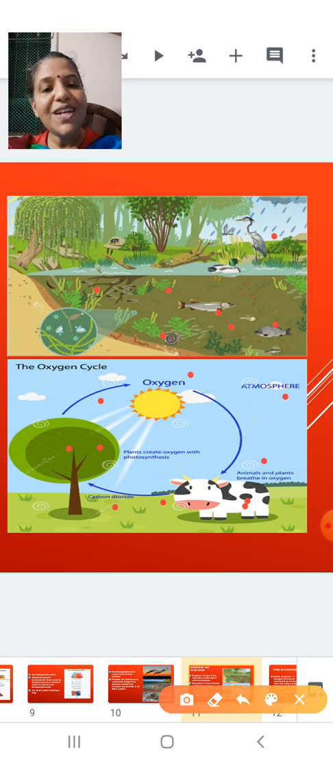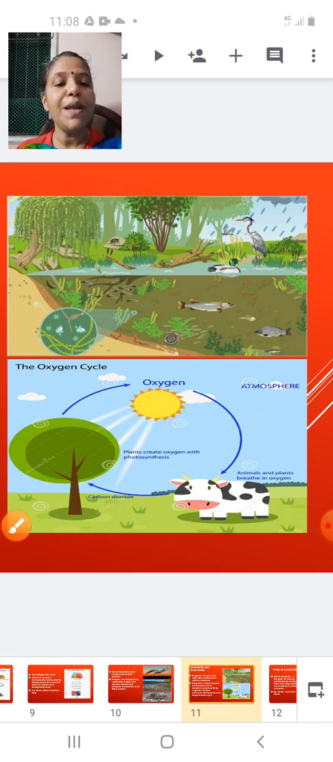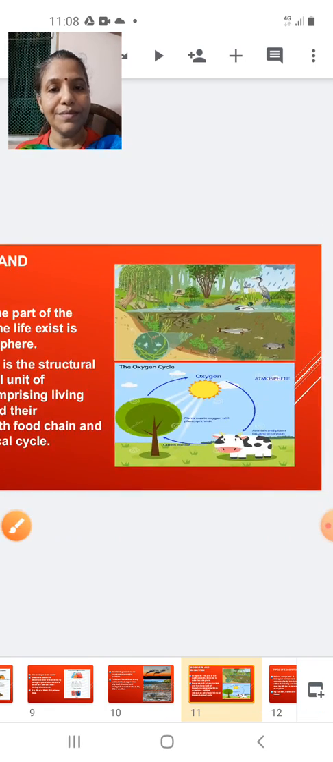That carbon dioxide will be taken up by the plant for photosynthesis. Again the plant will release out oxygen. Oxygen will be taken up by the animals for respiration. Respiration will release out carbon dioxide. Carbon dioxide will be taken up by the plant. So you saw that there is a cyclic movement of oxygen and carbon dioxide in the atmosphere, which is called a biogeochemical cycle. And this biogeochemical cycle and food chain, both of them help in maintaining an ecosystem.